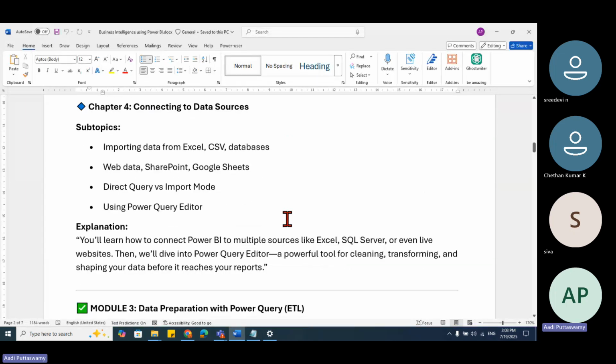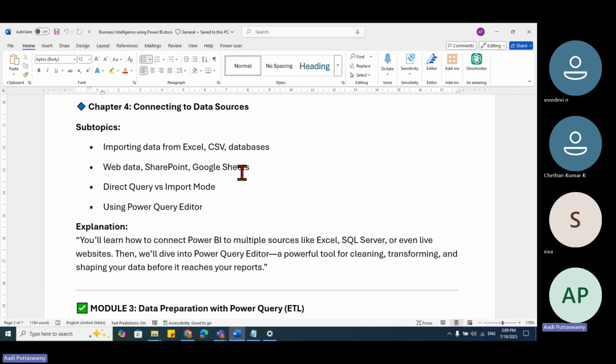Now I start working. This is where our actual work starts. First thing is we will connect to a data source. We call it Get Data. Get Data means you're trying to get the data.